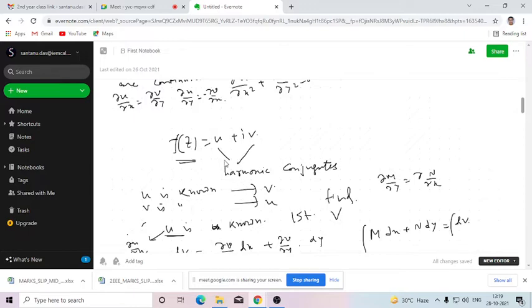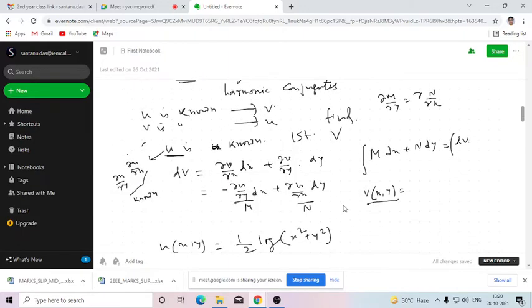Now, we will start with these three methods: if u is known, how to construct v, or if v is known, how to find u, to construct the given analytic function f(z) in the form u plus iv. For the first method, let's say u is known and we need to find v, which is unknown. You know that v can be represented by the total differential. Total differential means we are measuring the change of v with respect to both x and y.